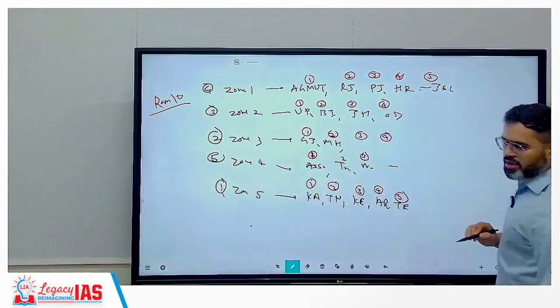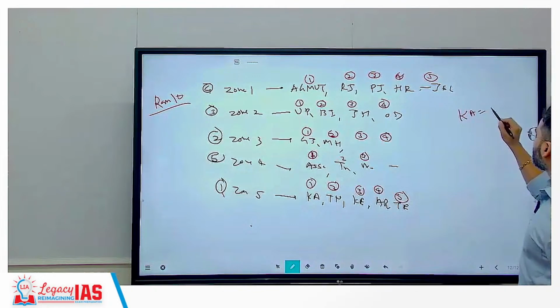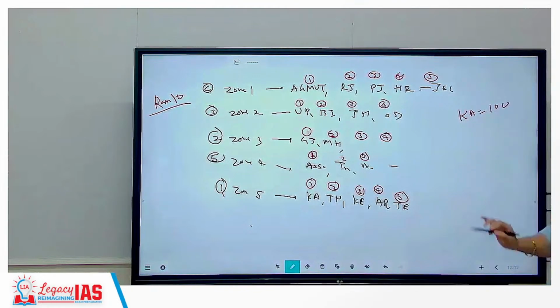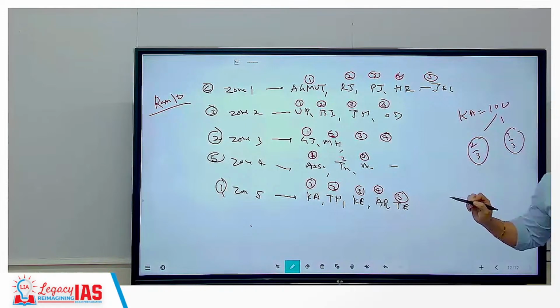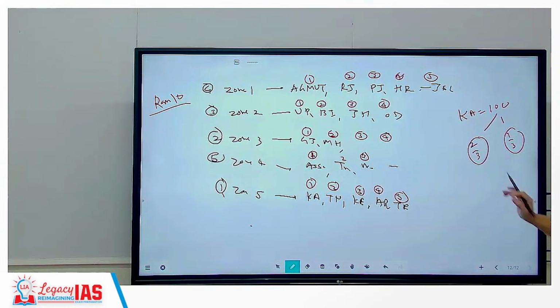जैसे कोई state है, जैसे any state like Karnataka, if Karnataka में total 100 IAS, 100 में से क्या होंगे, 2/3 IAS होंगे, they are outsiders, and 1/3 IAS will be the insider only. Outsider मतलब those who do not belong to Karnataka, and 1/3 those belong to Karnataka only. Like example, if Karnataka needs to fill 10 vacancies, correct, 10. So 10 में how they are going to fill? First vacancy basically goes to the outsider. First vacancy outsider. Then second will go to the insider. Third vacancy outsider. Again outsider, again insider, again outsider, again outsider, insider, outsider, outsider, insider.